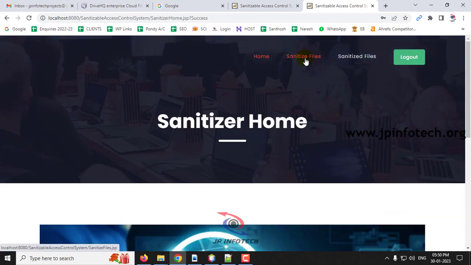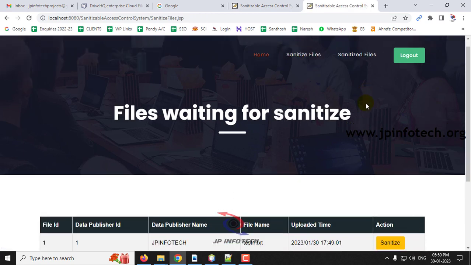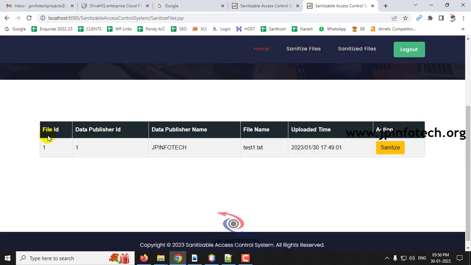Now you can see the sanitizer home page. Now you can see the sanitize files option, so just click it. You can see the file ID, file number 1, the data publisher ID is 1, the publisher name JP Infotech, and the file name and uploaded data type. Just click this sanitize button.